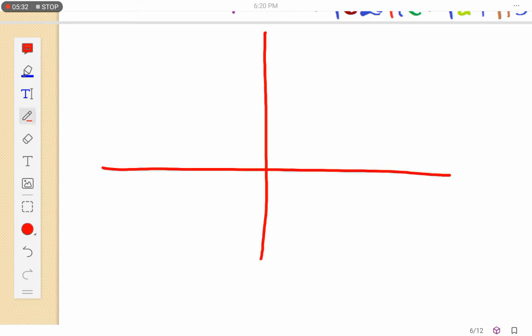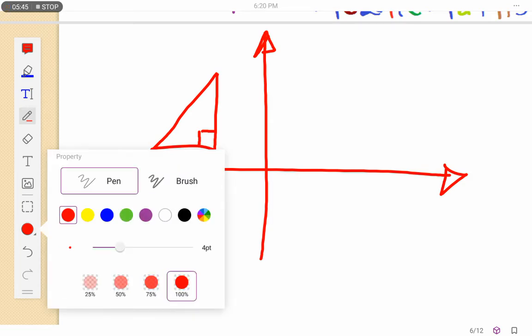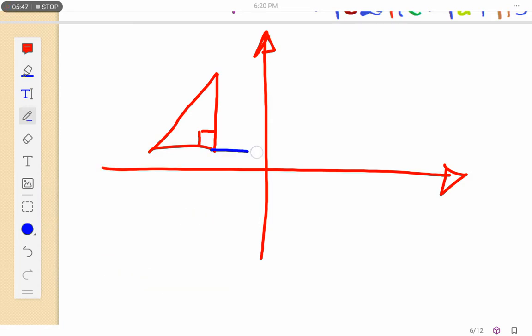So that's basically reflection. So the image and reflection go hand in hand. Okay, let me draw a Cartesian for reflection. Okay, so I just want to show you something. Let me have this triangle, right angled triangle here. So when I reflect this, the distance here and the distance here is going to be the same across the mirror.